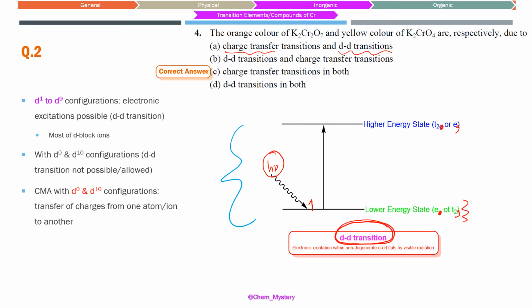Then there is the possibility in such cases that we can have charge transfer spectra. There also electronic excitations are taking place, but there we have to keep in mind that electrons go from one molecular orbital to another molecular orbital. That can be understood from the molecular orbital perspective.